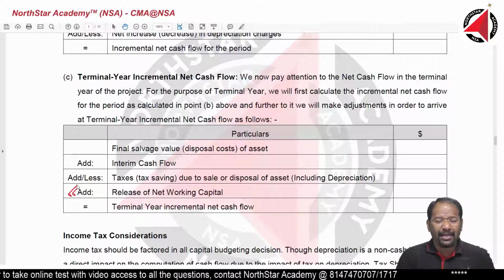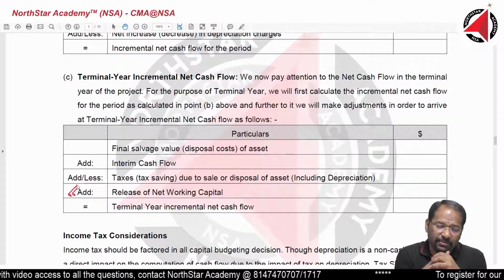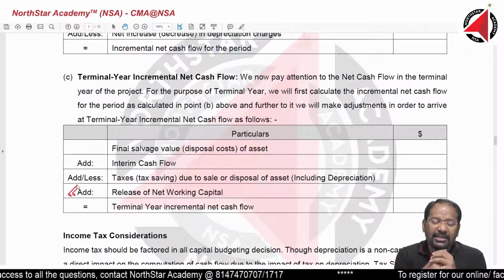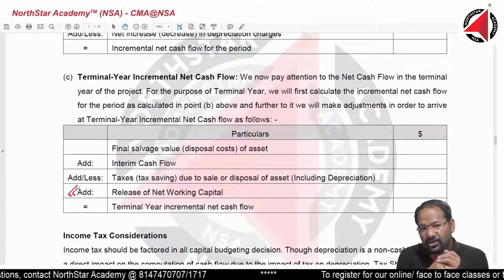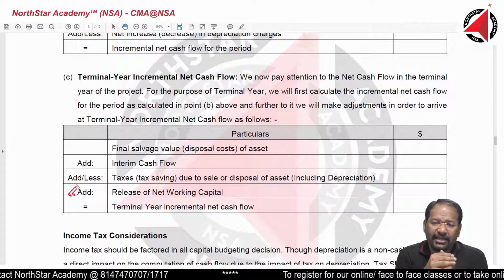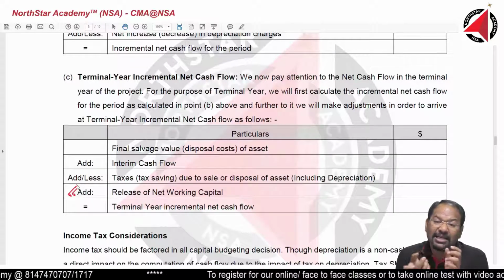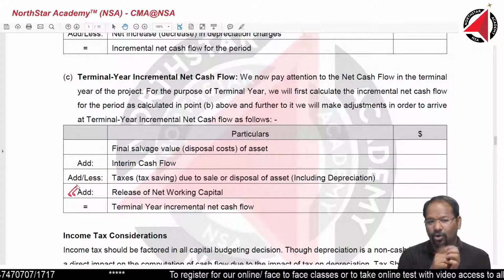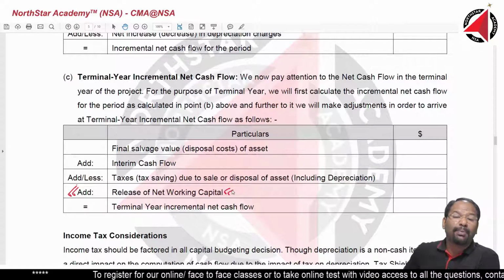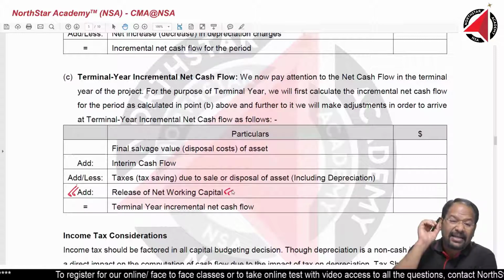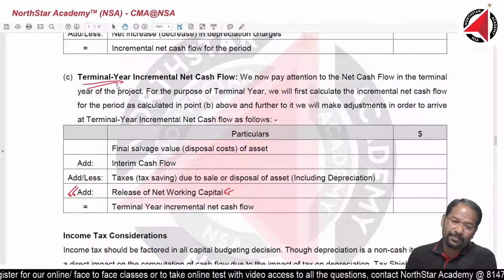Because for working capital, you are not buying any machinery. You are just keeping some cash with yourself. And at the end of the project, that cash will no longer be required in that project. So what will eventually happen to that cash? It will be released to you. You can use that cash, but the time difference will happen. So release of net working capital is a very important point that you must not forget in every decision analysis and in every terminal year cash flow.